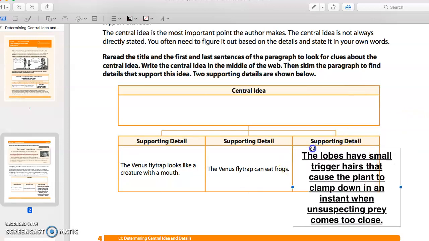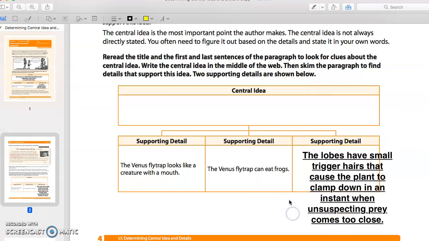So we know this is all about the flytrap. So when I go here, I already know I'm going to say the Venus flytrap is a plant that, right? We know it's a plant, and then we have to figure out what is the central idea they want us to know about it.